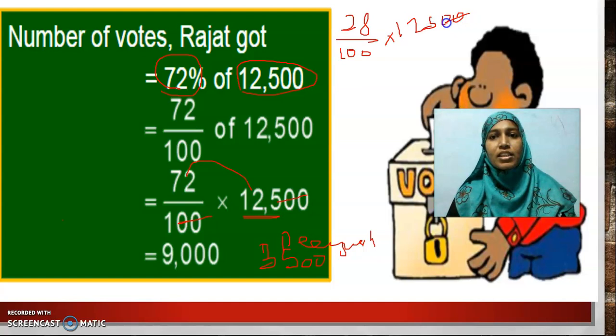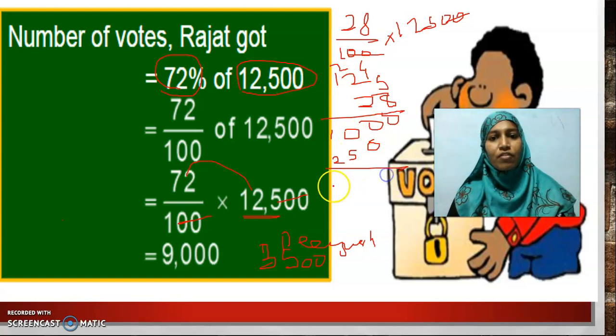Even if you cancel these two and multiply 125 with 28, you will get the same answer, that is 3,500. 5 8s are 40, 4, 8 2s are 16, 8, 9, 10, 5 2s are 10, carry 1, 2 2s are 4, 5, 2 1s are 2. If I add, do I get 3,500? Yes. So these are the two ways to find how many. I am finding how many from the percentage. Percentage to how many. Okay.